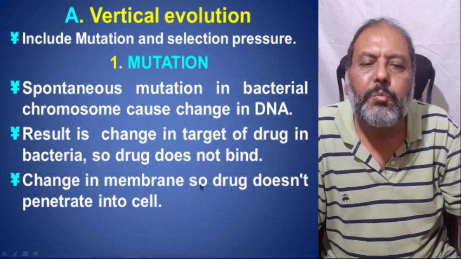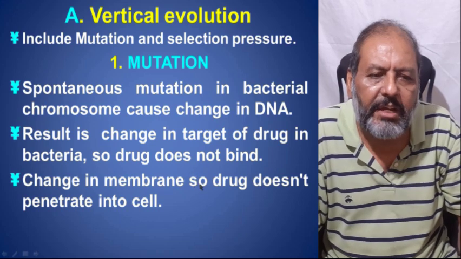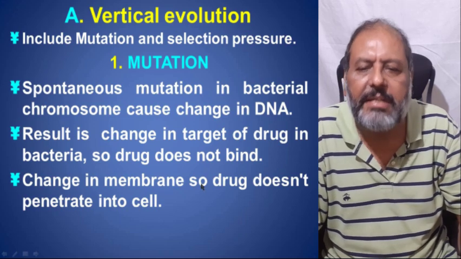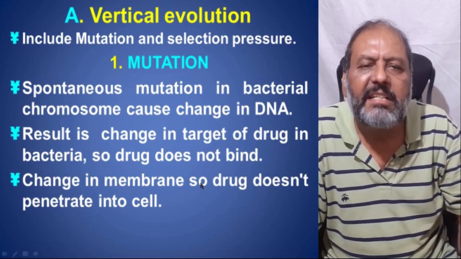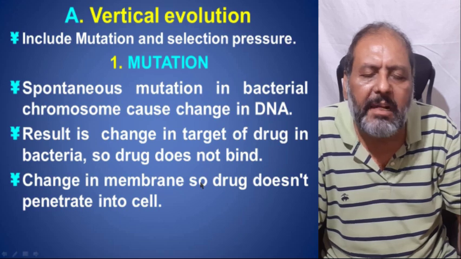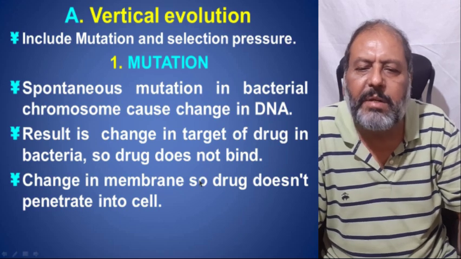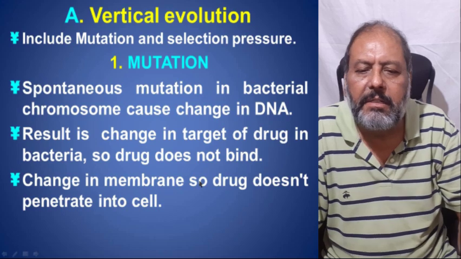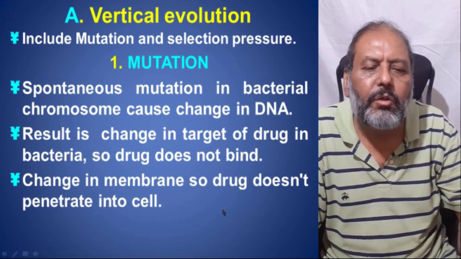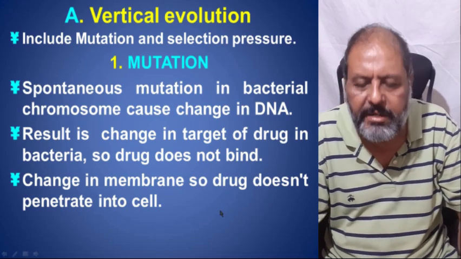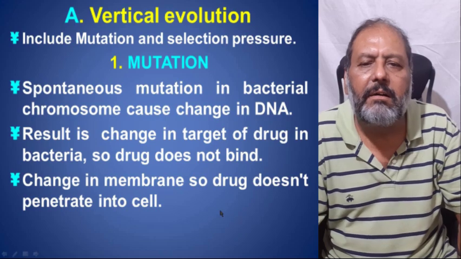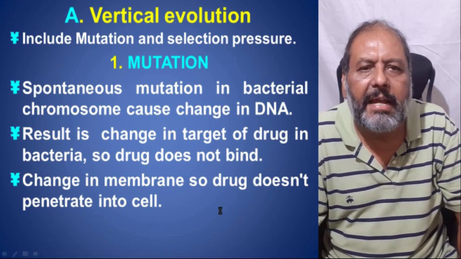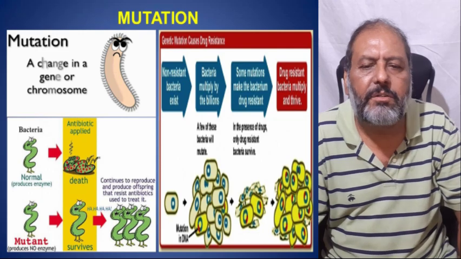Mutation is a spontaneous mutation, or a change in the bacterial chromosome that causes a change in the DNA. It results in a change in the target of the drug in the bacteria, so the drug does not bind. There is also a change in the membrane, so the drug does not penetrate into the cell. So these are the changes caused by the mutation, and that does not allow the drug to act.